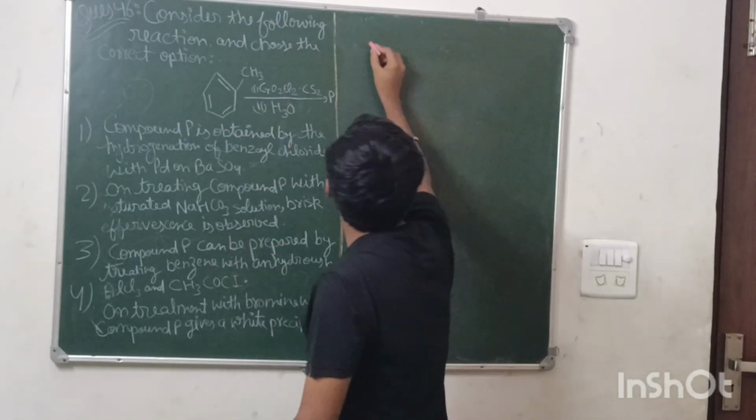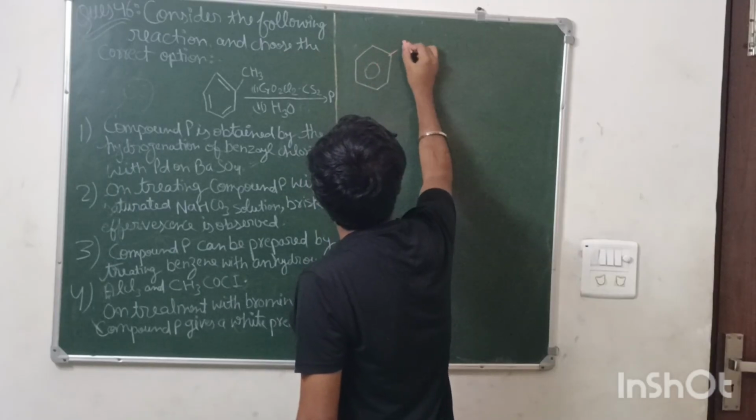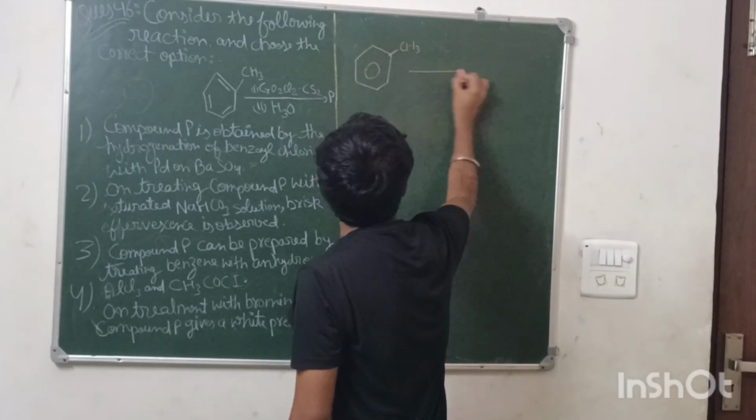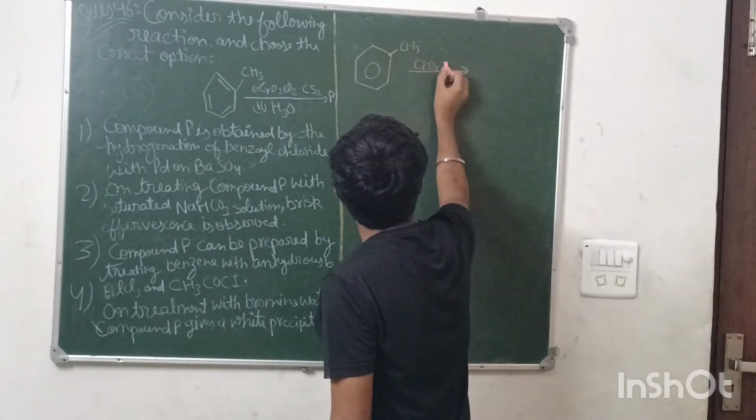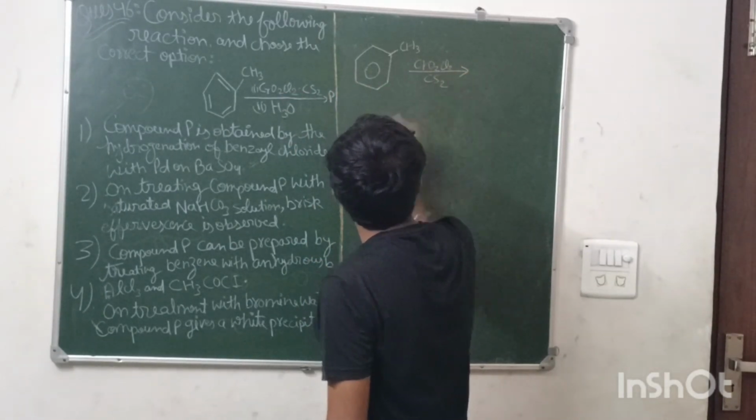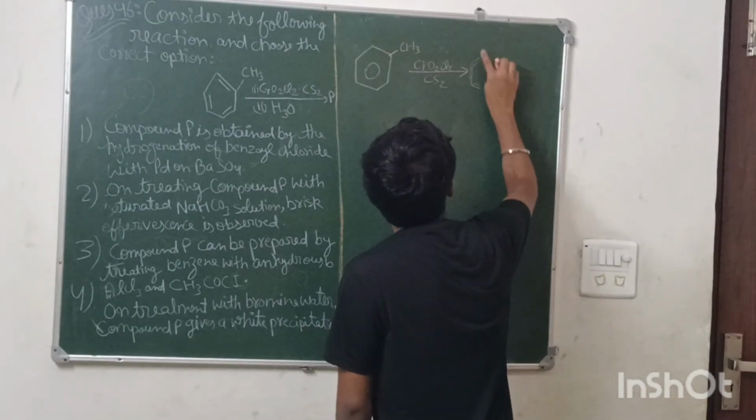Now see, this is the reaction where you have been given toluene. This is toluene and you have added CrO2Cl2 in CS2. So you get what? You get an intermediate here. If you remember the NCERT.